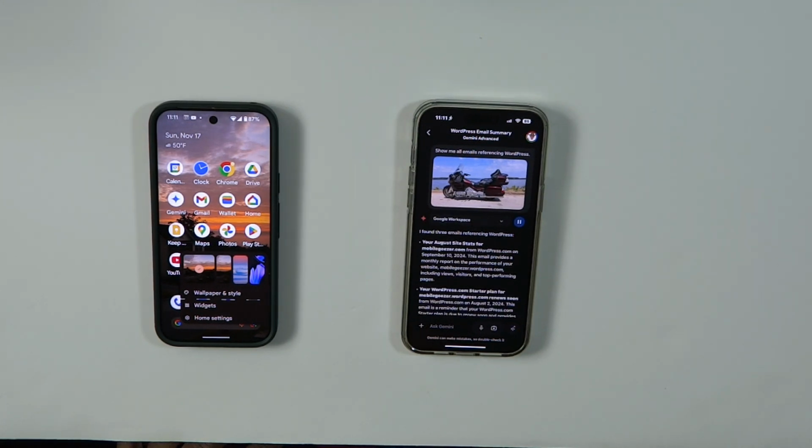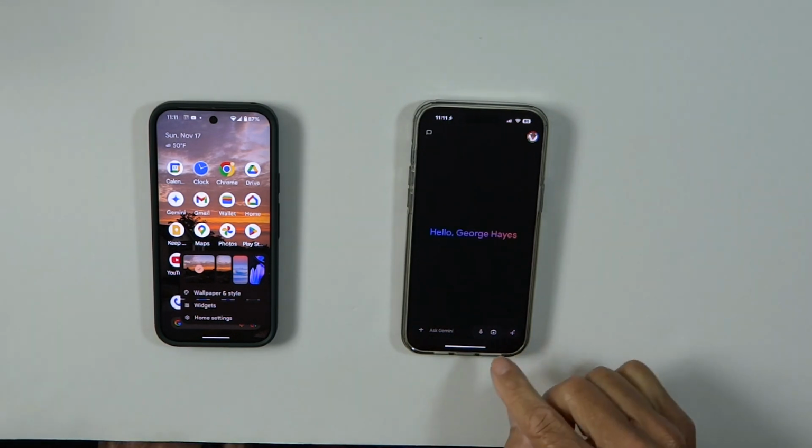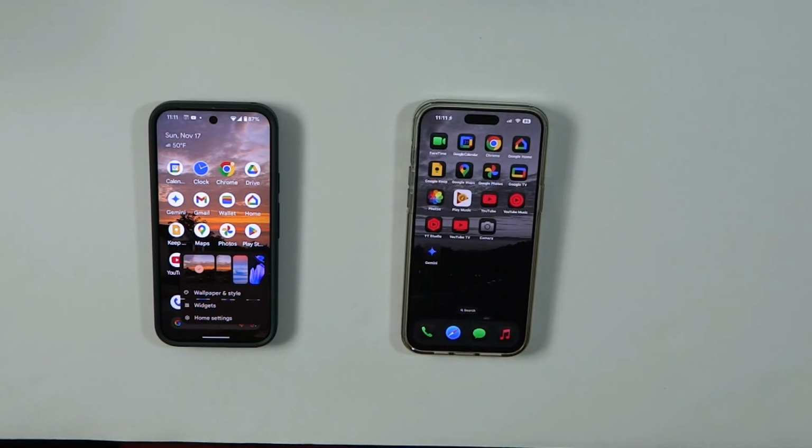Your August site stats for mobilegeezer.com from wordpress.com on September 10th, 2024. This email provides a monthly report on the performance of your website, mobilegeezer.wordpress.com, including views, visitors, and top-performing pages. That's enough, but as you can see, exactly the same results on both phones, both platforms.